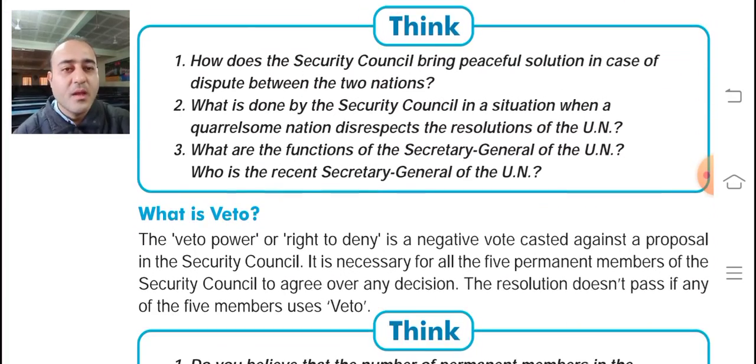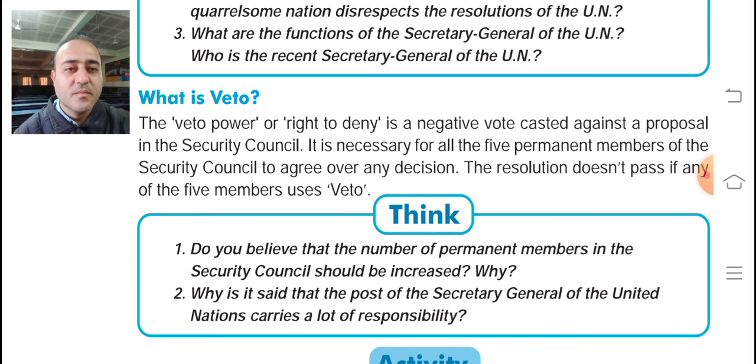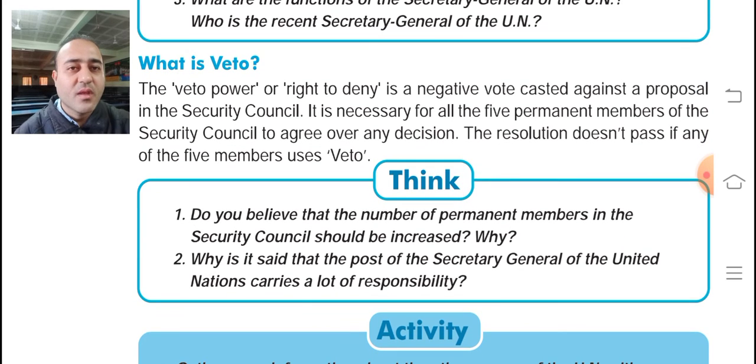Fine. Now, for today's lecture, the second lecture of this chapter, this is going to be our last topic. What is veto? Veto is the right to deny. Deny means to say no. So the veto power, or the right to deny, is a negative vote cast against a proposal in the Security Council.